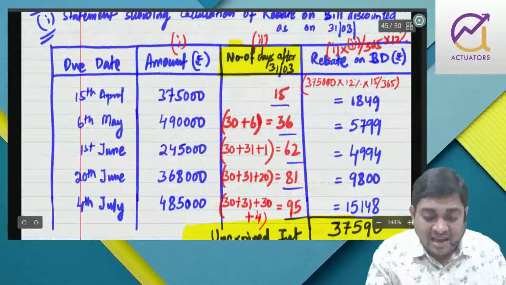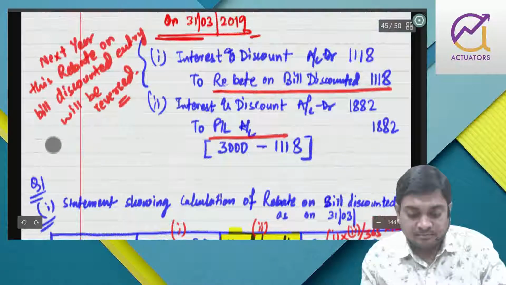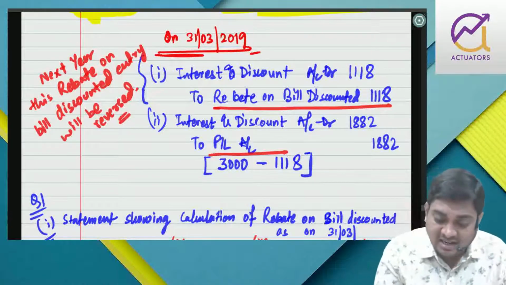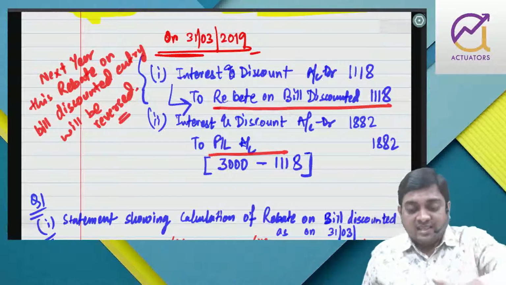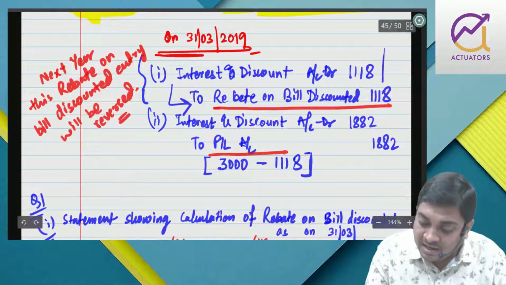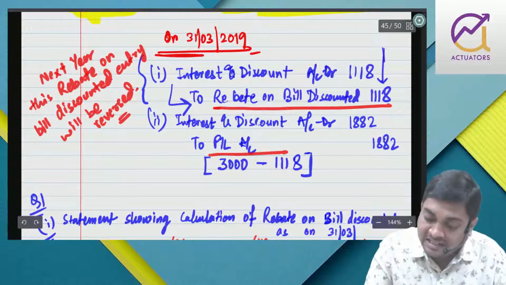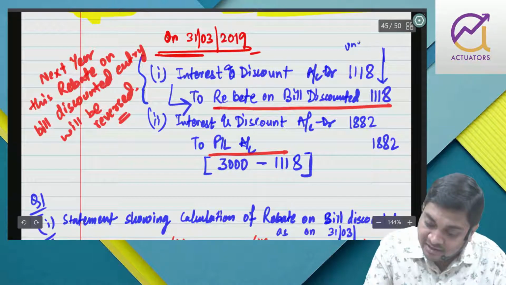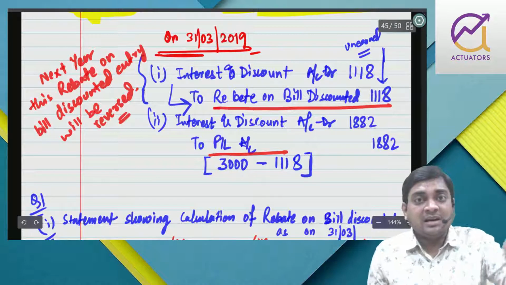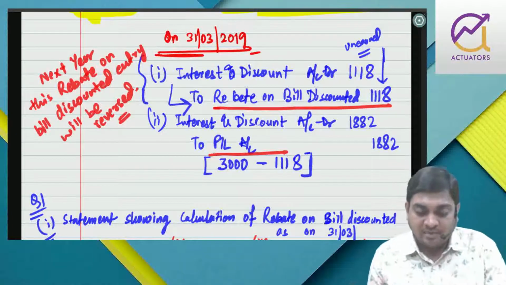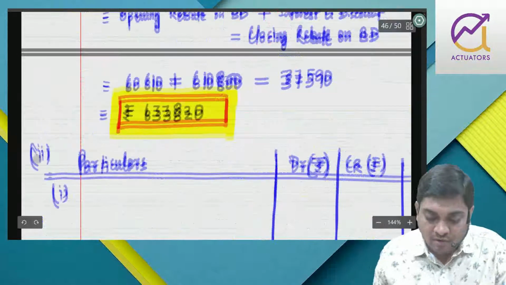So when I excluded, I debited interest and discount and credited rebate. This part of the interest is unearned, unexpired, unearned interest, right? So interest income is credit but unearned, so I debited that and transferred to rebate. So now reverse,